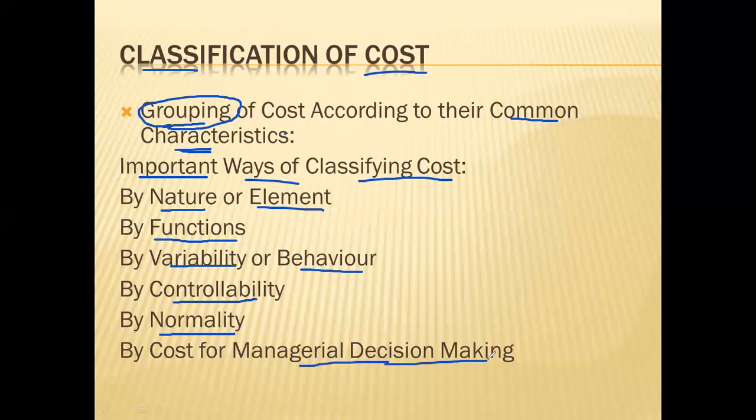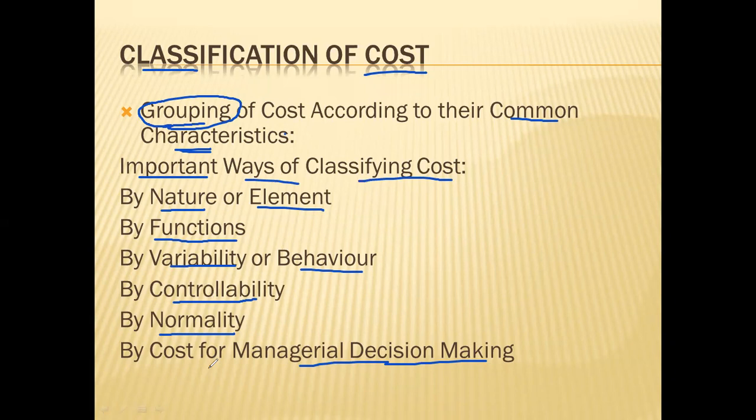So classification of cost is nothing but you group the cost in some groups based on their common characteristic.